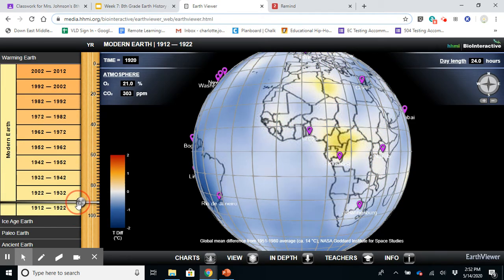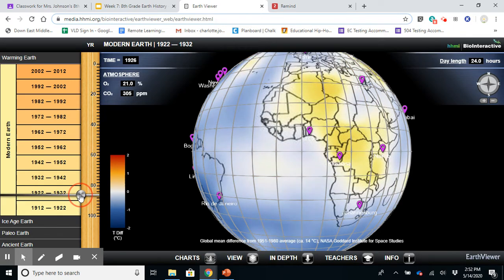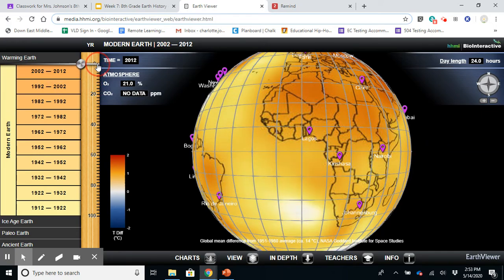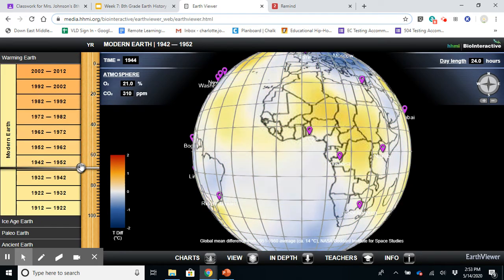So the thing with the heating and cooling of the Earth is that it's cyclical, meaning it happens over time. There's been heating and cooling. We've had multiple ice ages and multiple warming periods over Earth's history. So it's nothing new, but you can see that just within recorded time, there has been an increase in temperature. So it's a pretty cool website.